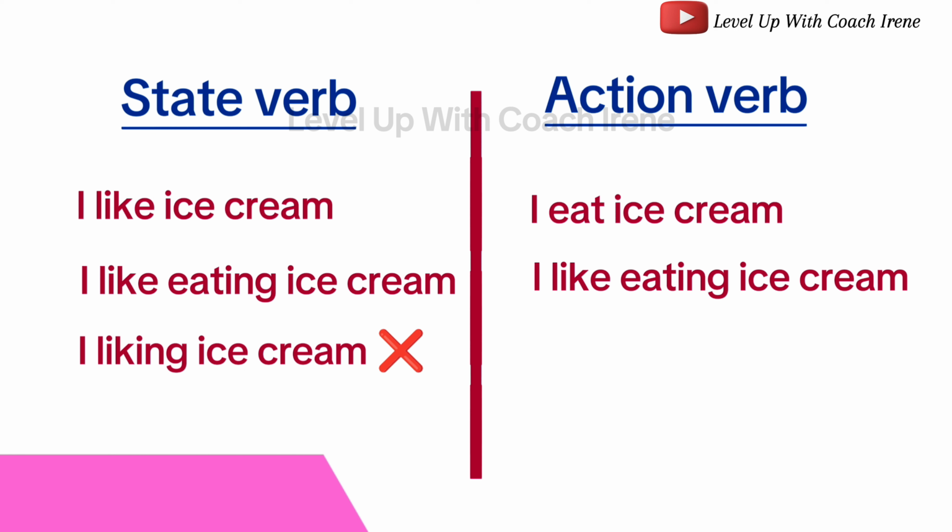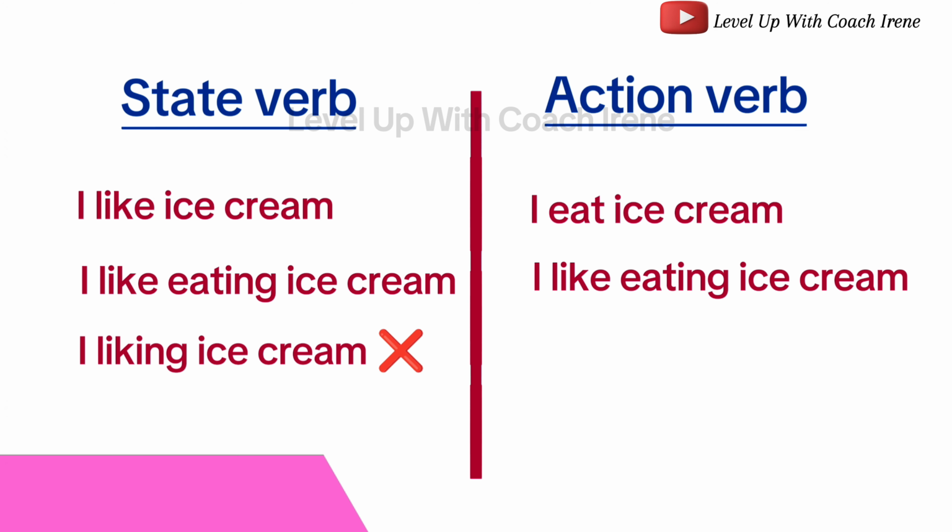Whilst state verbs describe conditions, thoughts, or feelings that are constant or unchanging, action verbs describe activities or processes that involve movement, actions, or efforts, and they can often appear in both simple and continuous tenses. Using state verbs in continuous forms is one mistake English language students make. You do not use continuous form whilst using a state verb. We have come to the end of the first lesson.